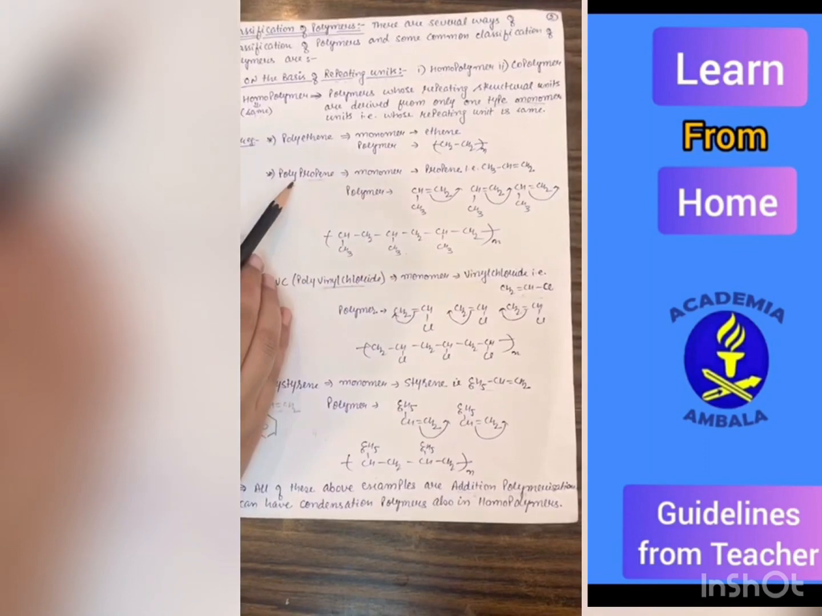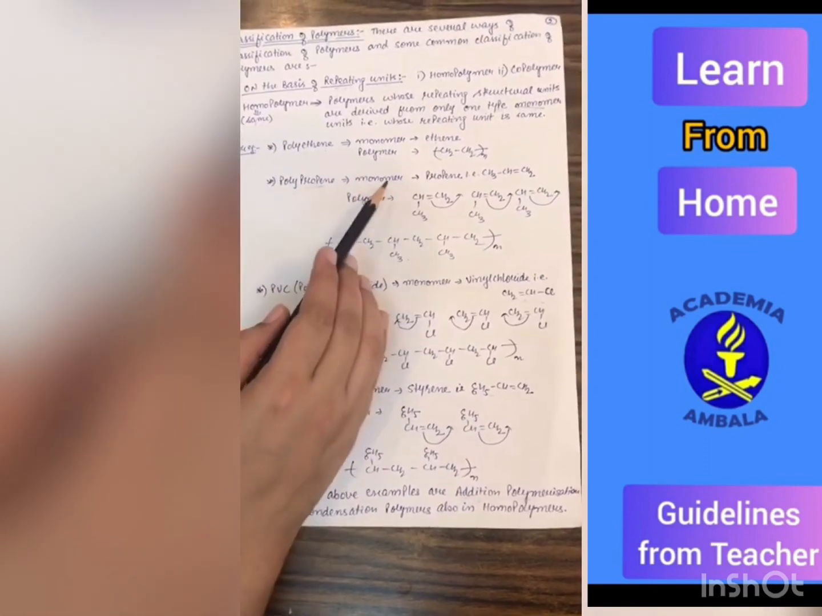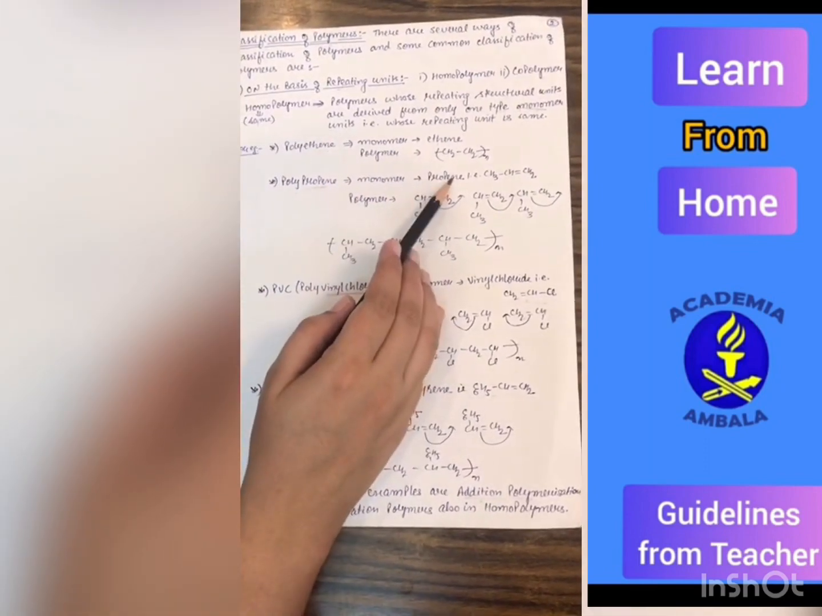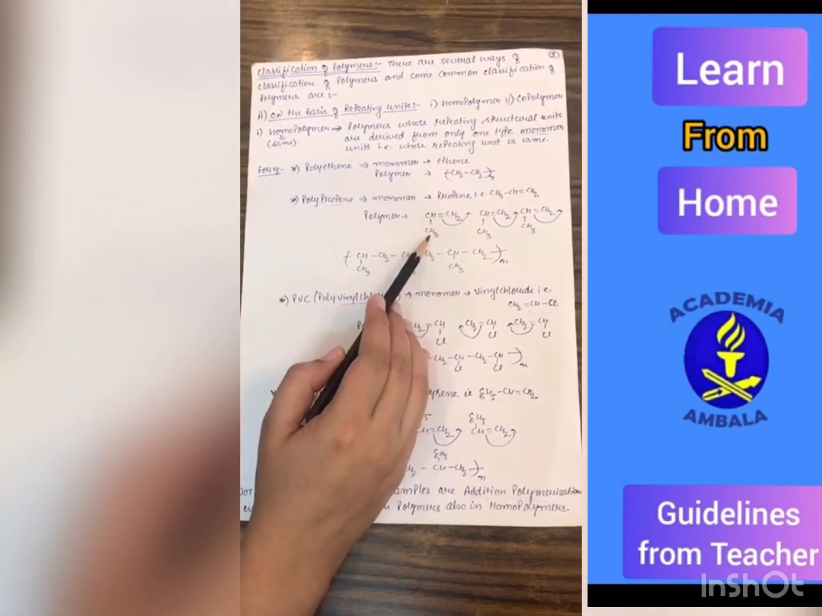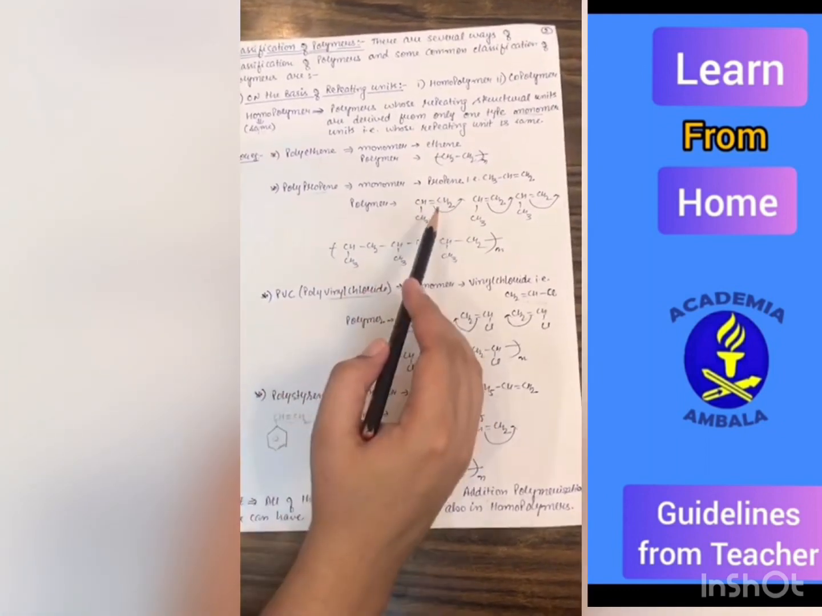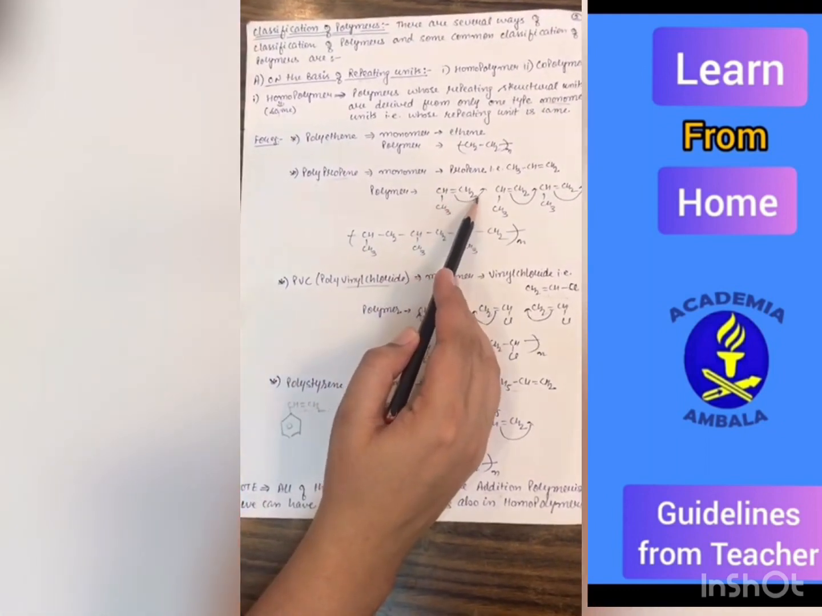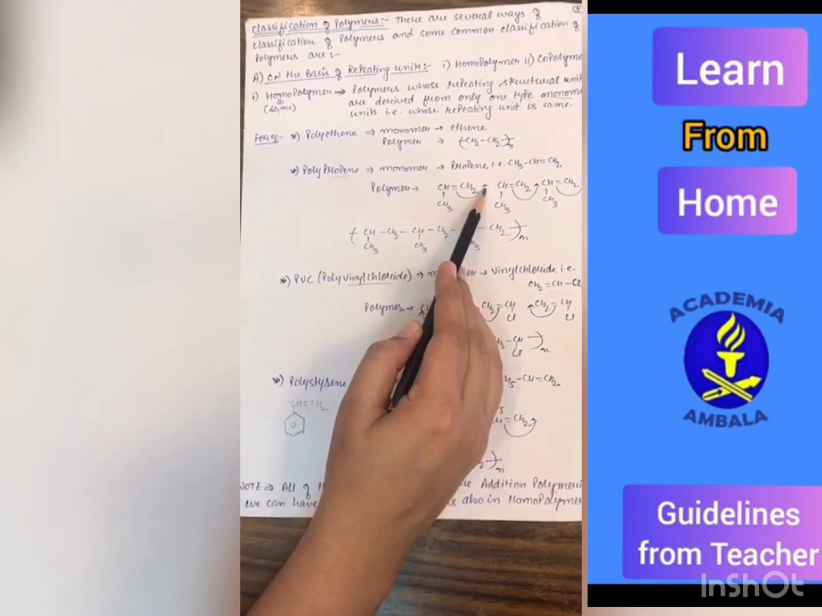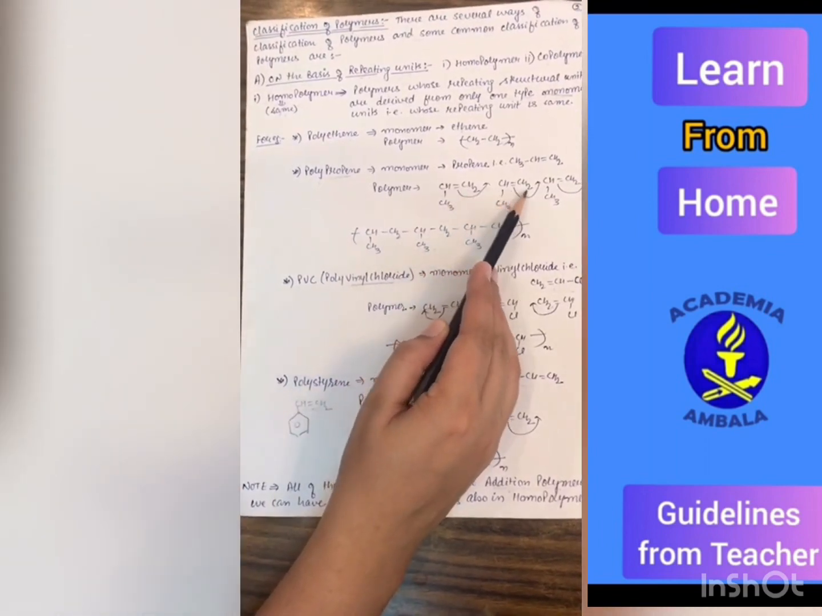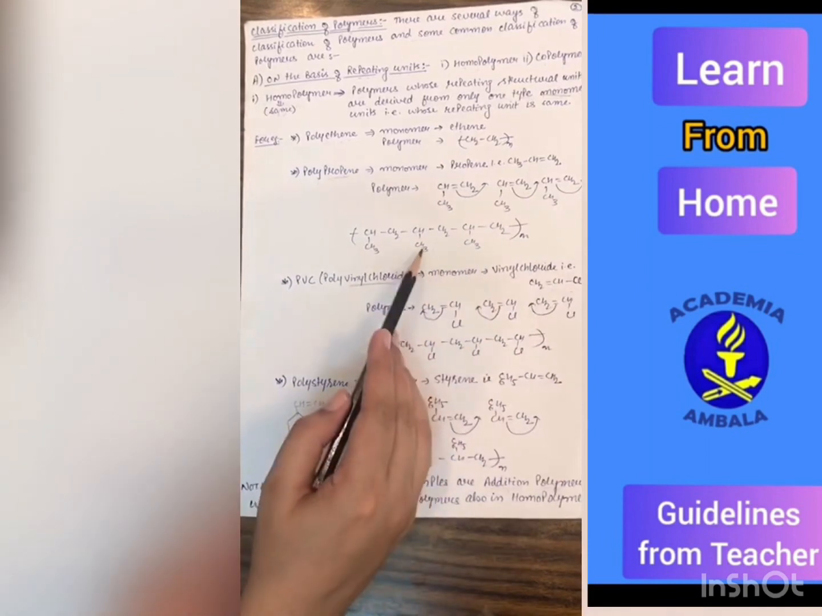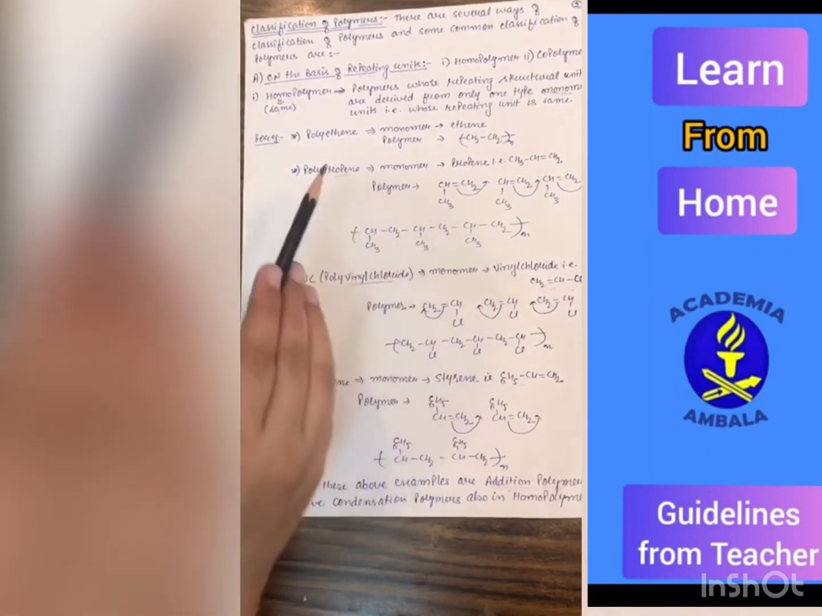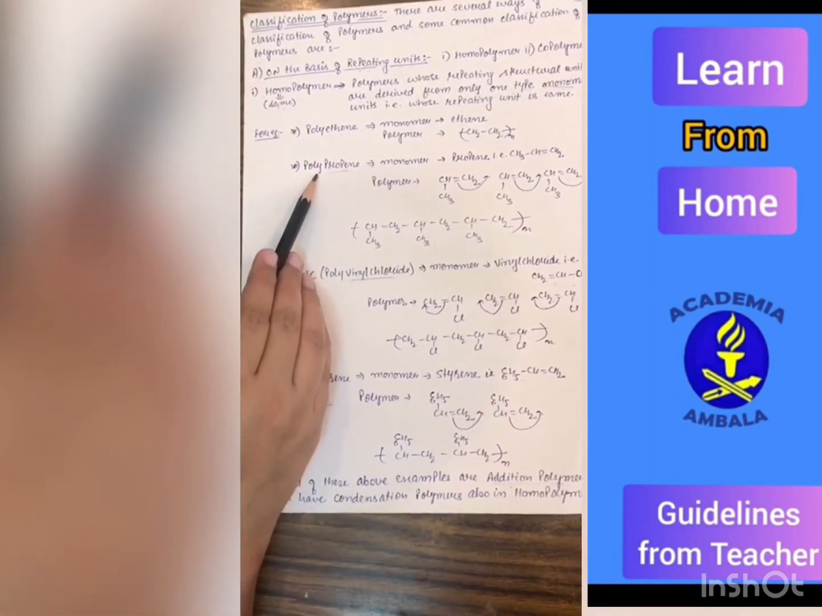Next example is polypropene. The monomer is propene. We can write the propene as, and by shifting this double bond towards next molecule, we will combine all these units and we will get our desired polymer, that is the polypropene.